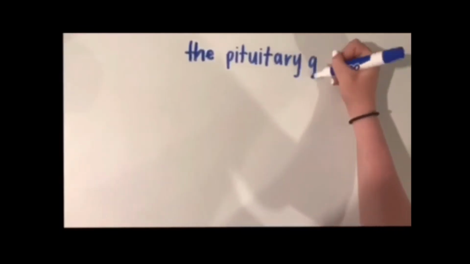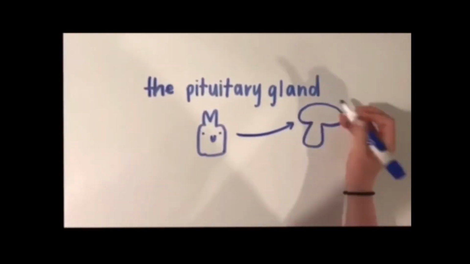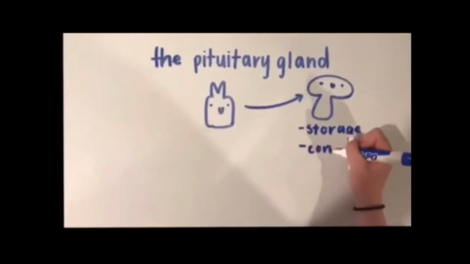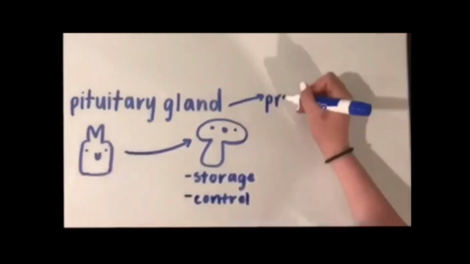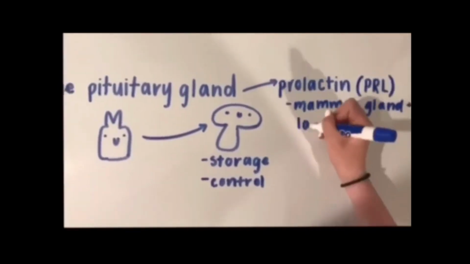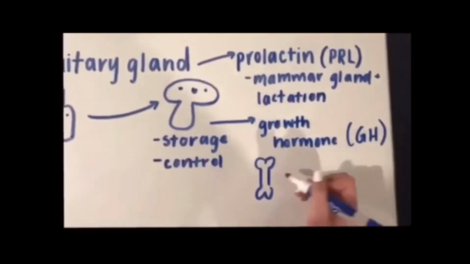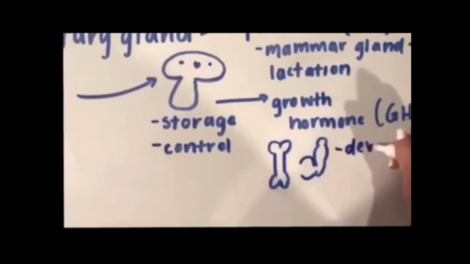The pituitary gland acts as storage for hormones from the hypothalamus, and its activity is regulated by hormones from this gland as well. Prolactin, PRL, targets the mammary glands and begins milk production in the breast during lactation. Growth hormone, GH, targets muscles and bones and regulates the development of these areas. Follicle stimulating hormone, FSH, targets reproductive organs and stimulates egg production in females, sperm production in males.